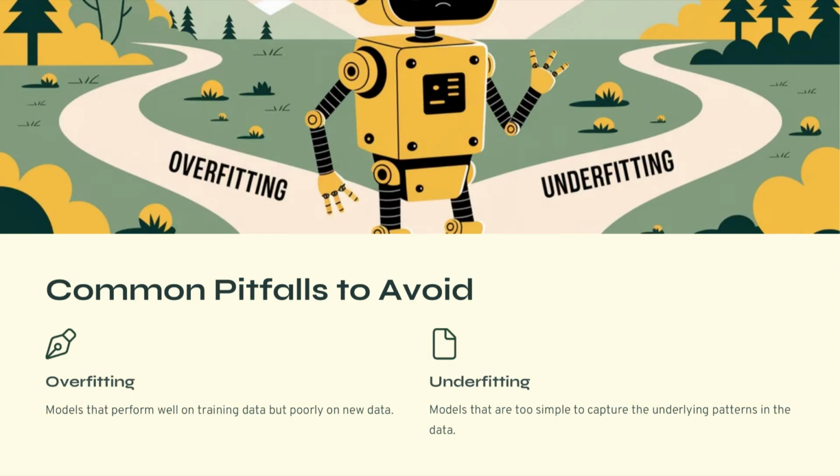In practice, successful machine learning requires finding a balance between model simplicity and complexity. A good model should capture the general pattern of the data without memorizing noise or random variations.